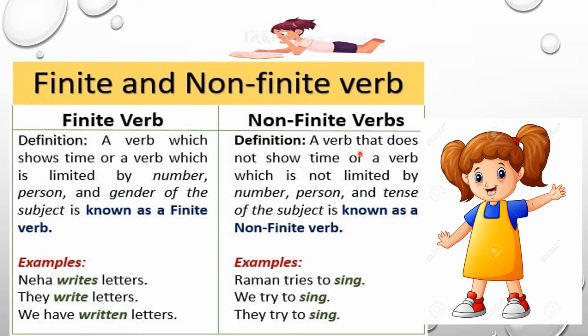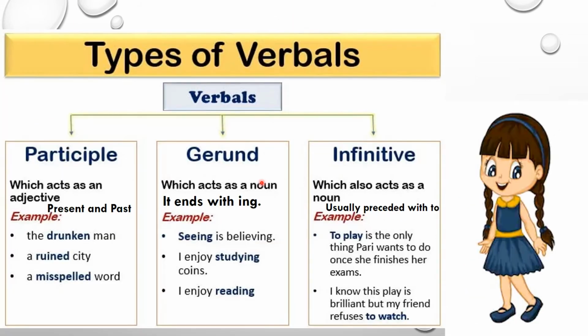Now non-finite verbs. A verb that does not show time, or a verb which is not limited by the number, person and tense of the subject, is known as a non-finite verb. For example, Raman tries to sing. We try to sing. They try to sing. In this, sing is not changing according to the subject. Now let's discuss kinds of non-finite verbs. These are participle, gerund and infinitive.